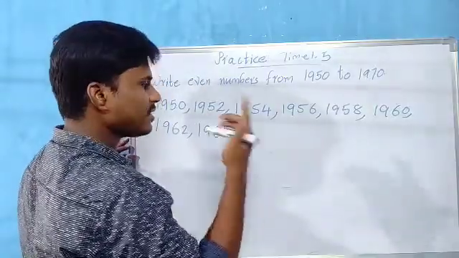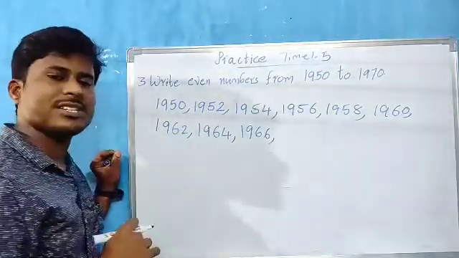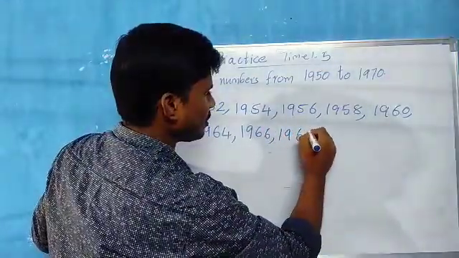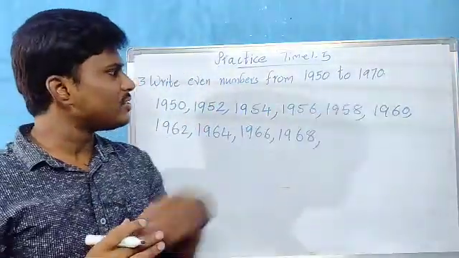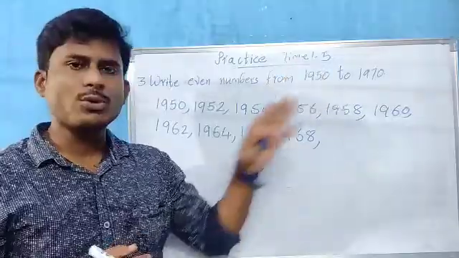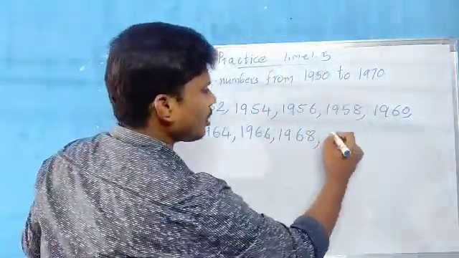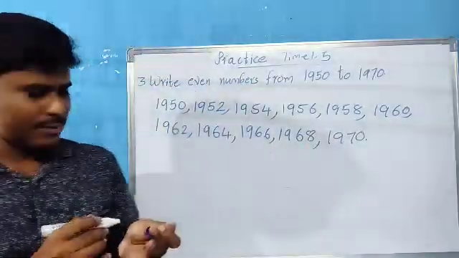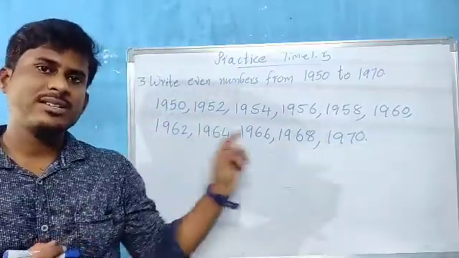Then 1964, skip count of 2. After 64 comes 65, 66. So 1966, children. 66 completed. 67, 68. So 1968. Next, shall we write this 70, children? From 2, it is included, not in between. 2 means we can stop there. So 1970. So these are the even numbers from 1950 to 1970, children.